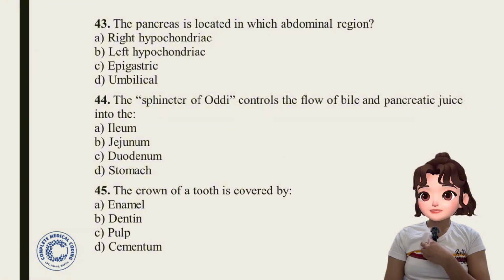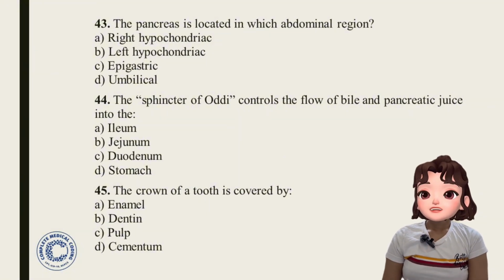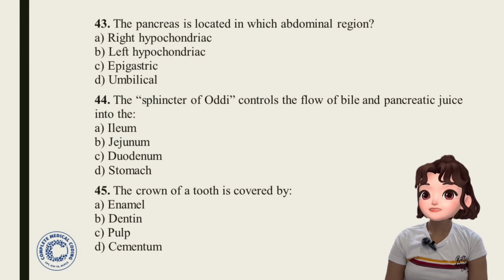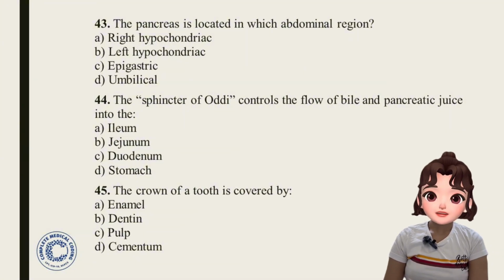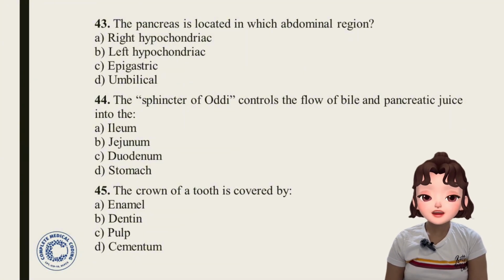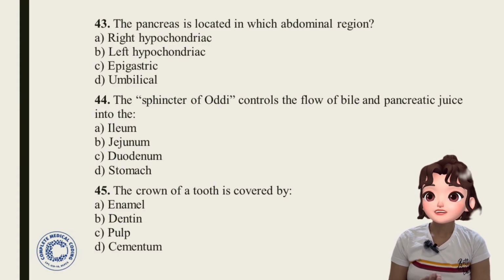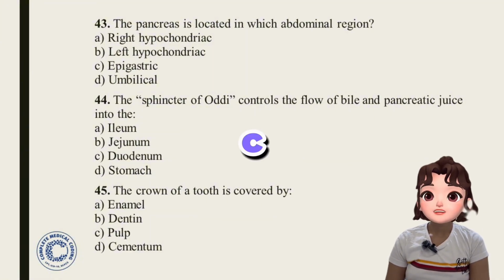Now question number 44. The sphincter of Oddi controls the flow of bile and pancreatic juice into the... Options: ileum, jejunum, duodenum, stomach. So where is the sphincter of Oddi located, or how does it control it? The sphincter of Oddi muscles control the flow of bile and pancreatic juice into which part? Option C, duodenum. Okay.